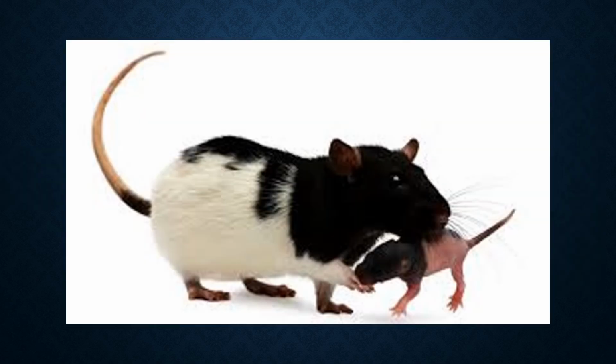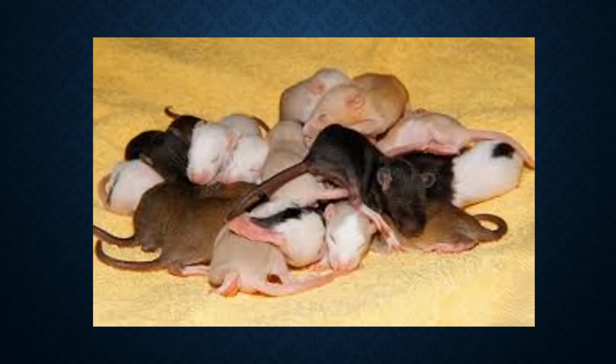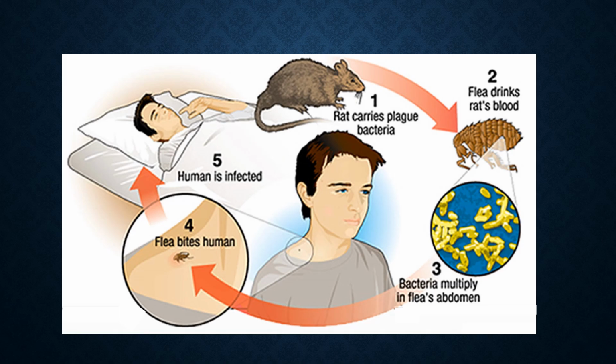Pregnancy period of rat is 20 to 23 days. Female rat produces 6 to 8 young ones in 1 litter. In 1 year, they can produce 5 to 6 litters. Newborns are blind, deaf, and without hairs. Rats carry rat fleas which spread bubonic plague.